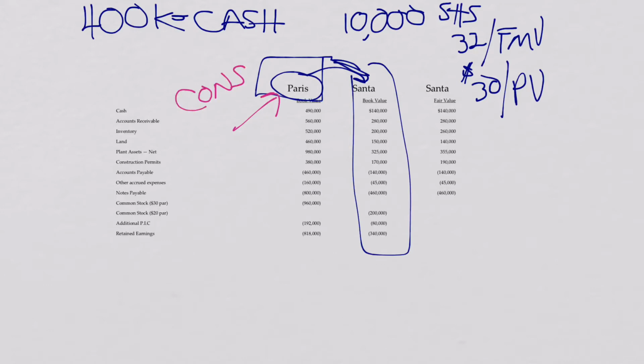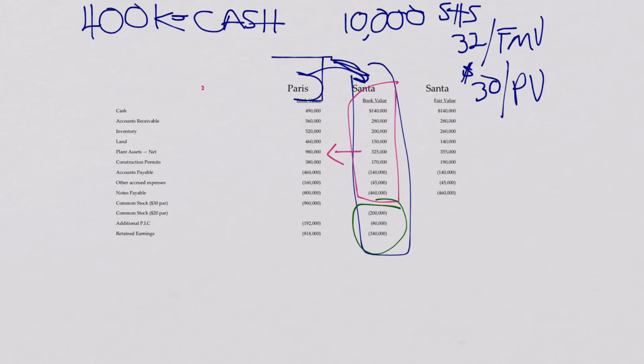The consolidation is going to show as if all of these things belong to Paris. That's the idea of the consolidation. So that's why the numbers become the same in either case. What are we consolidating? The assets and the liabilities. The equity, we're not consolidating. We spoke about that in class, but we're not consolidating that in the sense that we're going to show Santa as a separate entity. We're showing Santa as if it belonged to Paris, similar to what we do when Santa is dissolved into Paris and Paris actually owns it. That's really what this is all about.